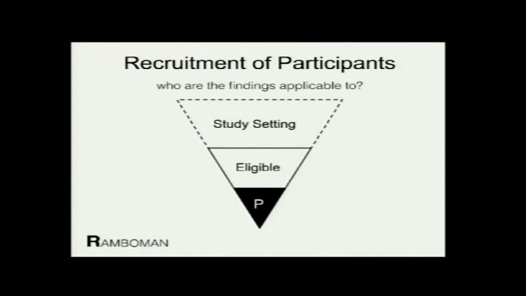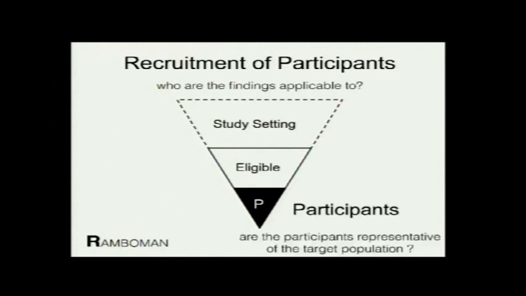Out of those eligible patients, there will be a further subset who would be participants, because not all eligible patients would agree to be part of the study. Some people will refuse. So that is the participants. The question you need to ask at this point is whether the participants are representative of that target population.